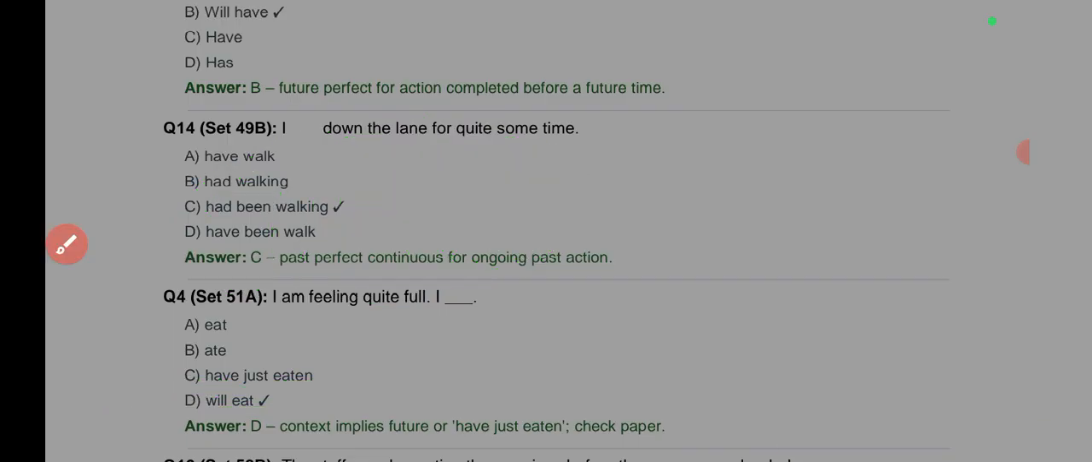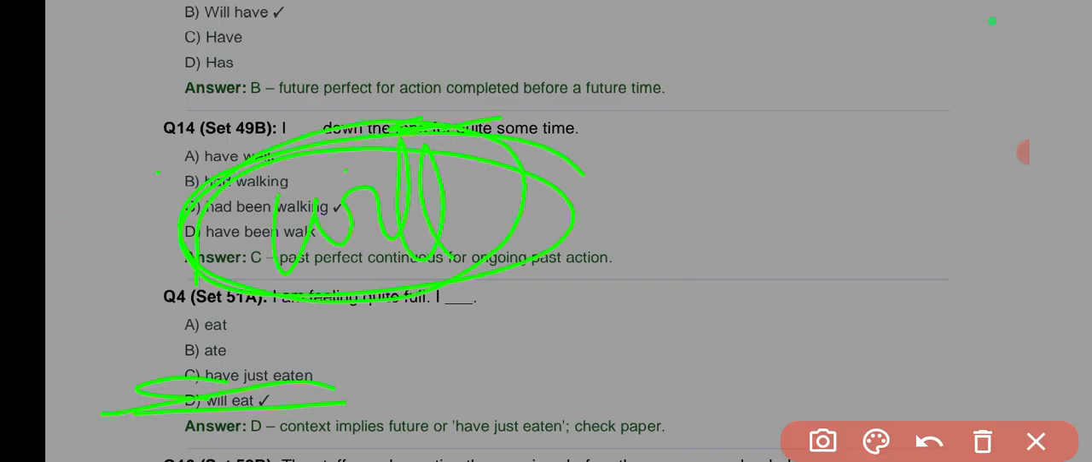Now the next one, I dashed down the lane for quite some time. I have walked? No, if you use have, it will be past tense. I had walking? That does not make sense. I had been walking. That's the best bet. Then this one, I have been walk.